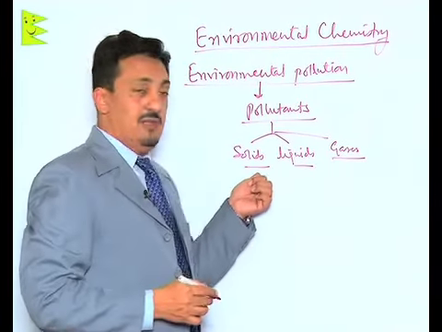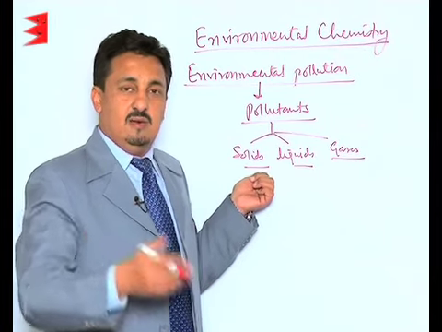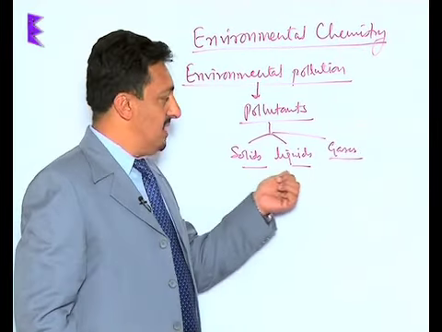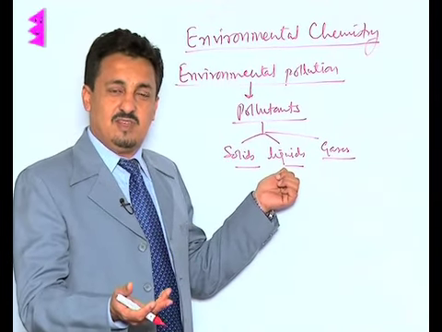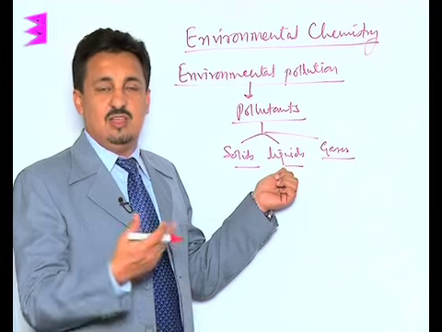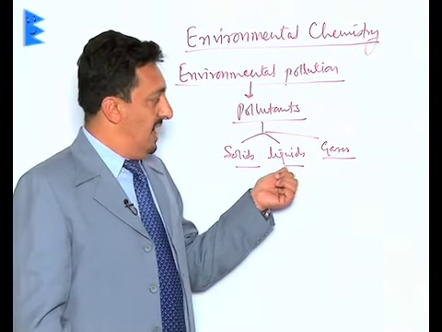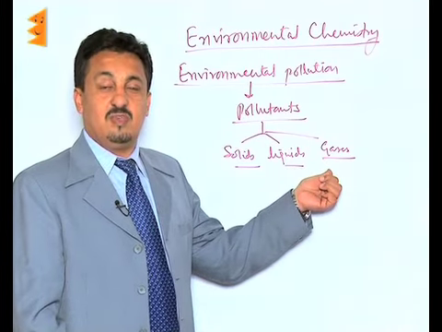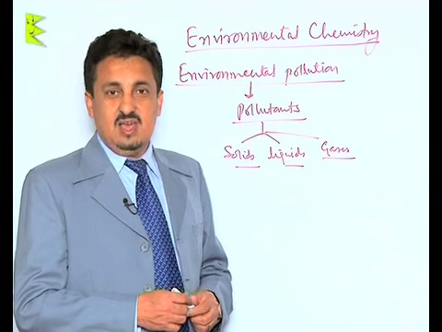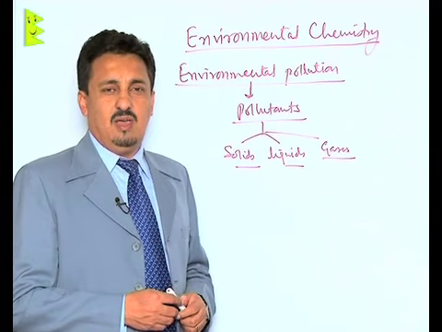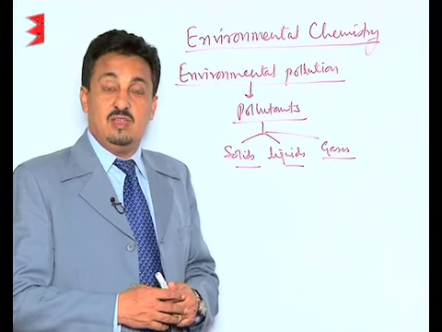Solid pollutants are the solid waste material which we normally throw in our surroundings. The liquid pollutants include maybe the acid rains or the other chemical substances which we use industrially and usually are thrown away or just drained out in the streams. And the gaseous pollutants are the ones which are thrown out into the atmosphere by our vehicles, by the burning of coal, and by other industrial uses. So they all together make our life very, very miserable.